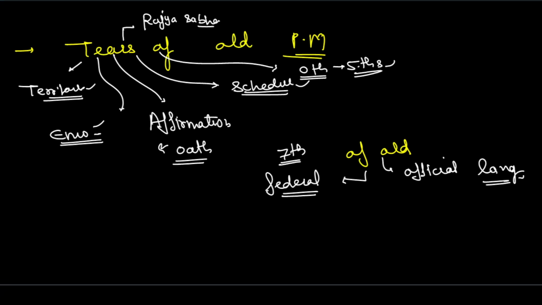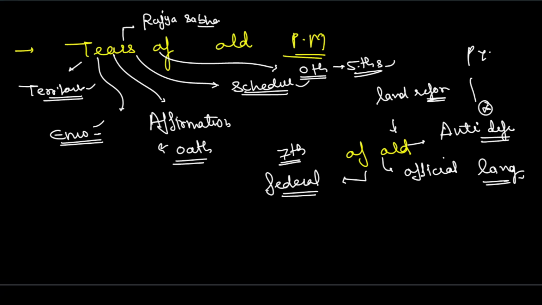Okay, 9th and 11th and 12th are very famous again, but we'll just deal with the L and D for now, that is land reforms and anti-defection. And 10th is very famous, anti-defection. Okay, questions keep on coming from here.